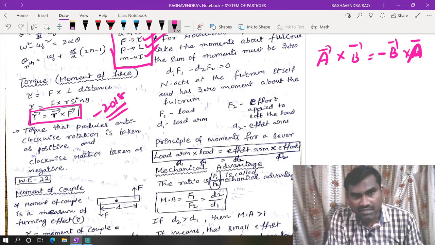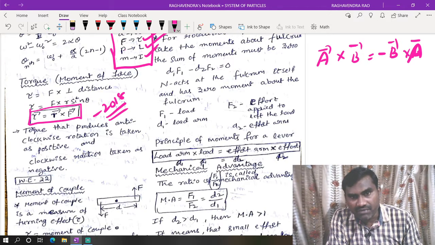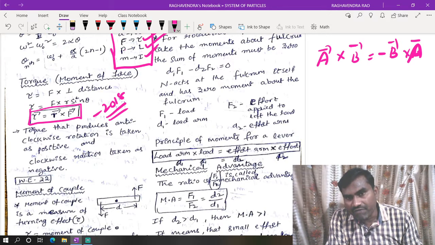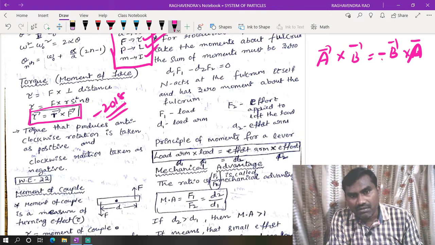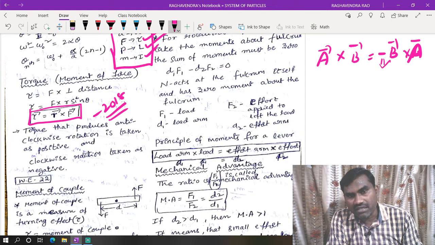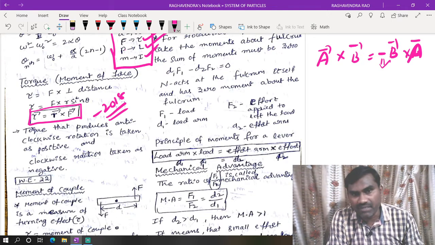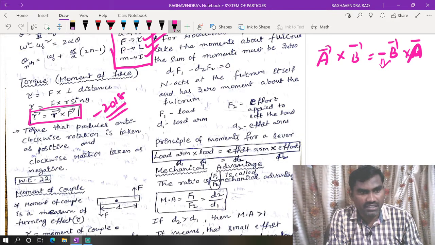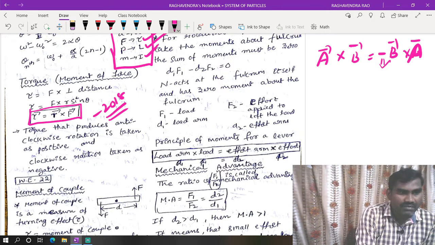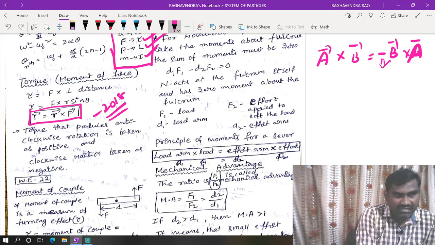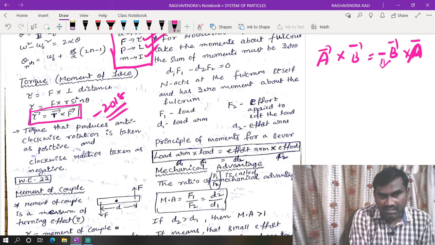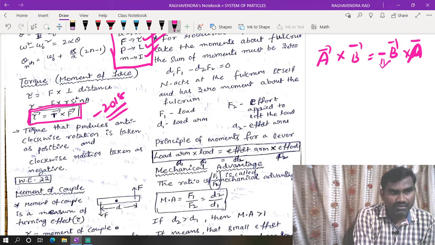That means the direction of a bar cross b bar reverses. So the cross product is anti-commutative, which means the direction changes. Because of that, we can't write r bar cross F bar as F bar cross r bar. That point we have to remember.